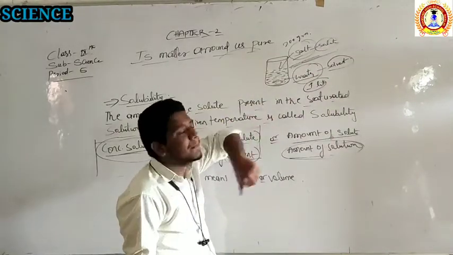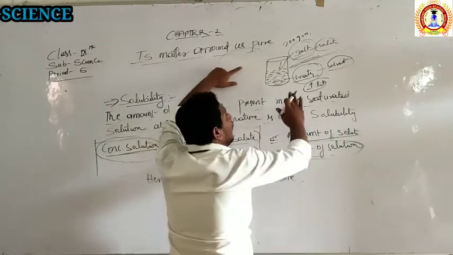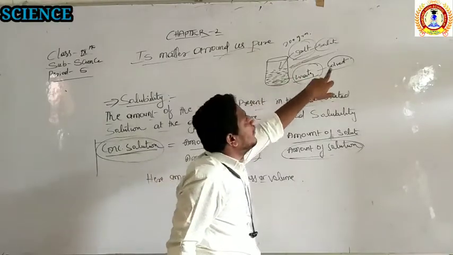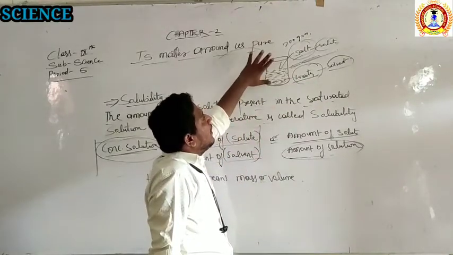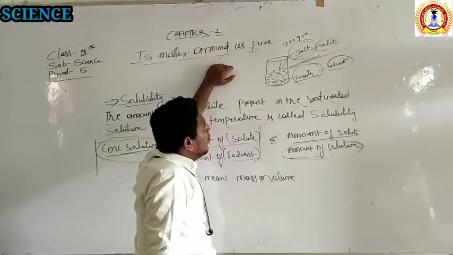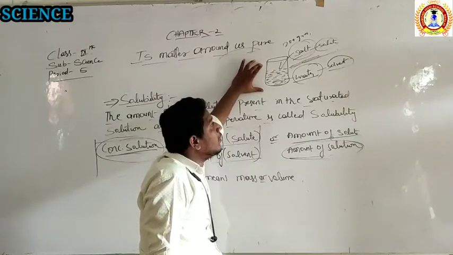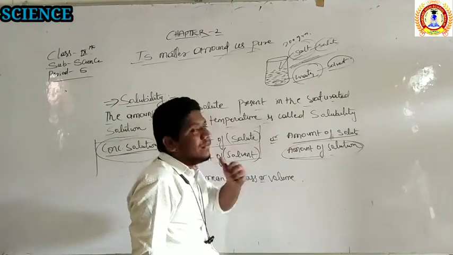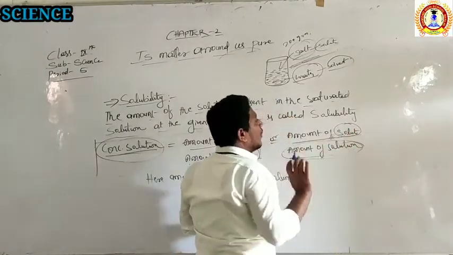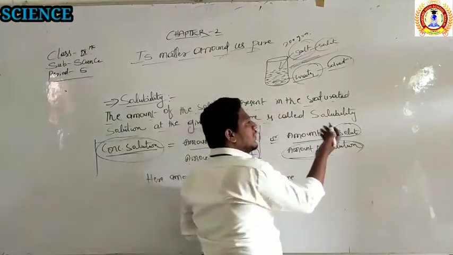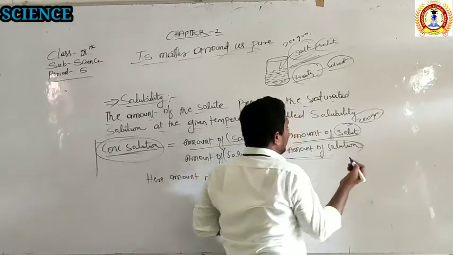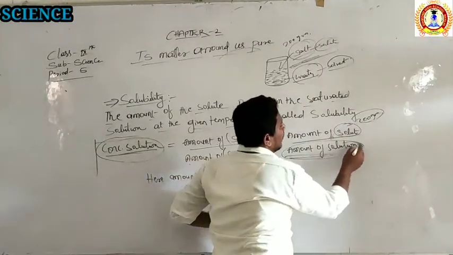But in case you don't know what is the amount of solution or the amount of solvent, you only know the amount of the salt. So you don't know what is the amount of water, means the solvent. That time you can apply this formula also, in which if you know the mass of the solute, just take an example of 200 grams, but you don't know the mass of the solution.